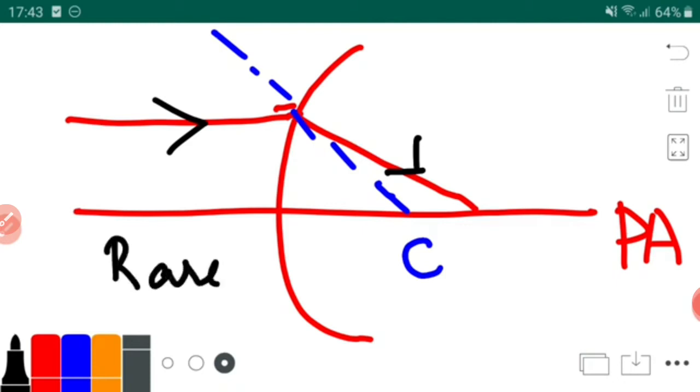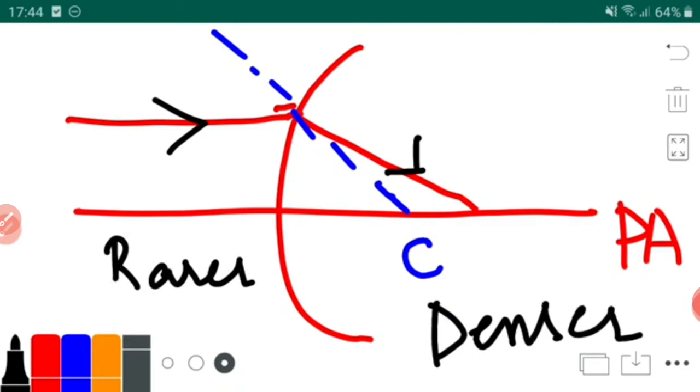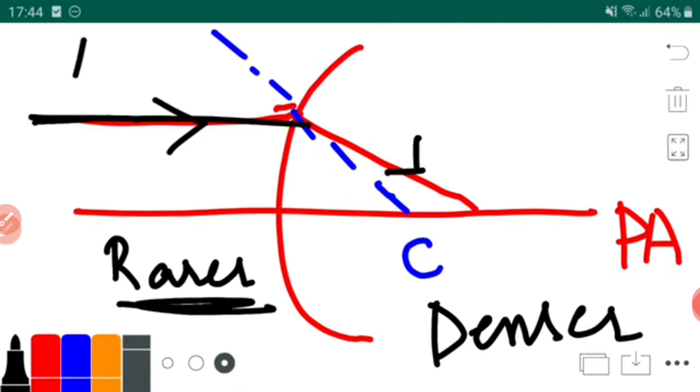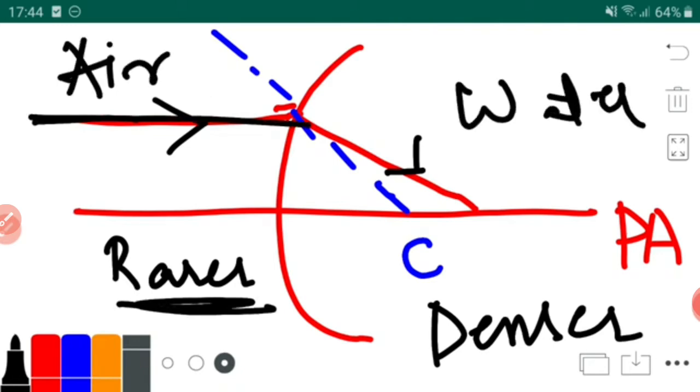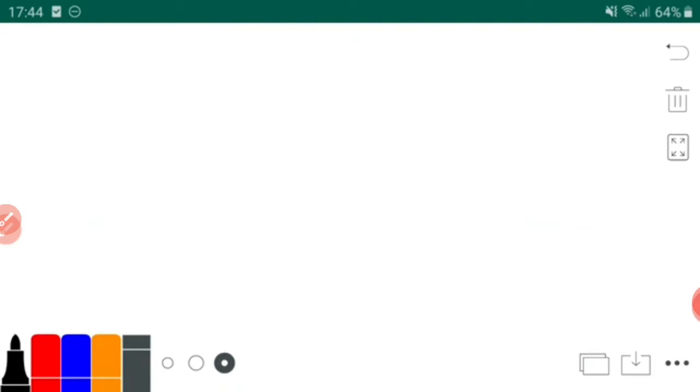First of all, this is happening from rarer to denser. Leave aside f1 and f2. First remember that this is about rarer to denser. When the light ray is passing from rarer to denser, it will meet the principal axis. Suppose I take air as the rarer medium and water as the denser medium. If the light ray is coming from air to water, it meets the principal axis after striking the convex surface.